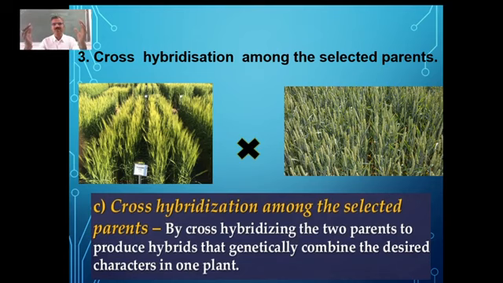Then both these plants are going to be crossed. That we call cross hybridization, and by crossing them we are going to combine both of them.